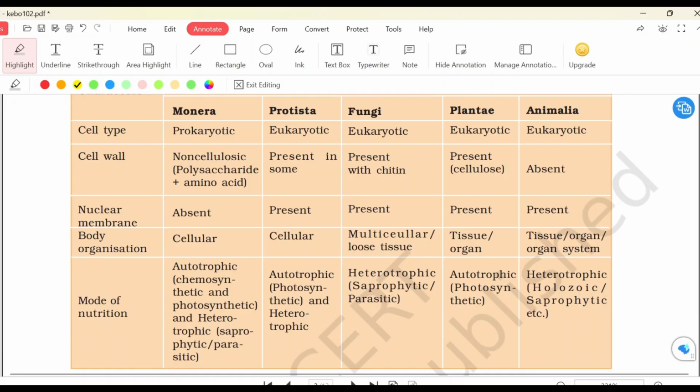So Monera is the only prokaryote. Protista, Fungi, Plantae, Animalia, they are all eukaryotes. Remember, Monera is prokaryote, the rest of them are eukaryotes.